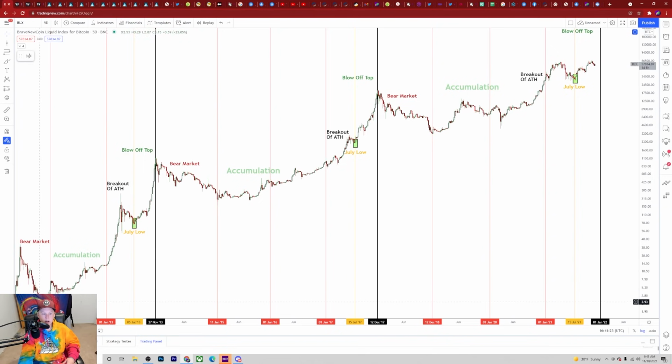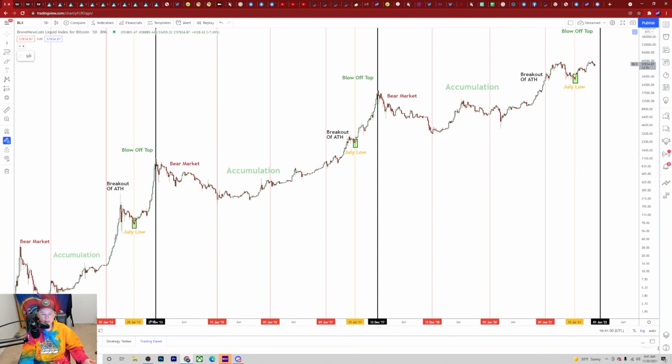This is where Bitcoin either goes through a sideways accumulation or it starts making higher highs and higher lows. In the case of this early cycle, it just immediately started making higher highs and higher lows. And then what we can see here is we get this breakout of the all-time high into price discovery. We get this midway cycle sell-off, and the bottom usually takes place at about July, which precedes us to the blow-off top in the cycle.